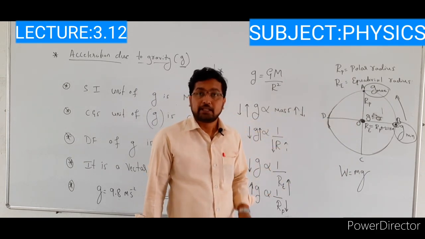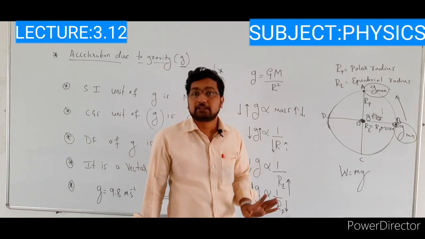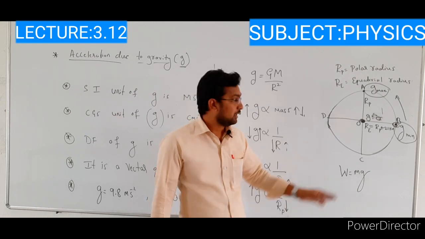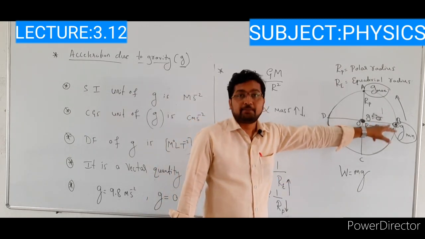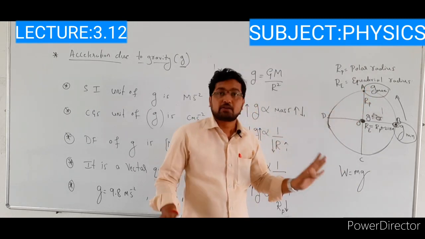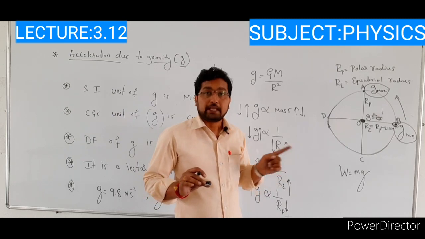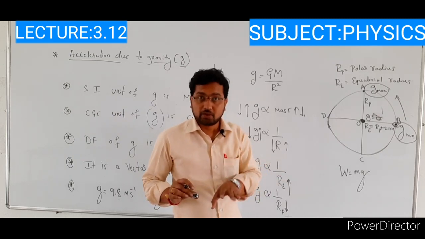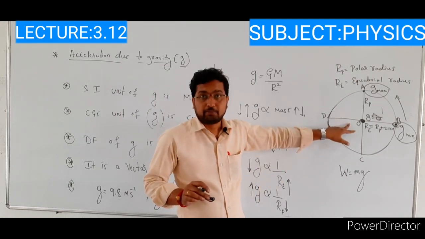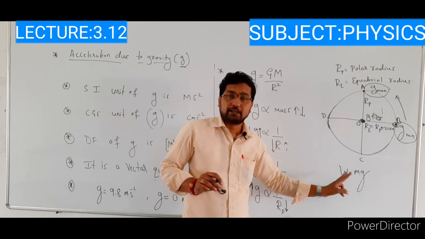Okay. So next, remember one point: the weight of the body is only 0 at the center of the earth. It is not the mass. The mass of the body remains as it is. So here also the mass of the object is the same. At this point also the mass of the object is the same. At the center of the earth also the mass of the object is the same. When the acceleration due to gravity value is 0 at the center of the earth, then the weight of an object is 0, because the mass is multiplied by 0, so its value is 0.